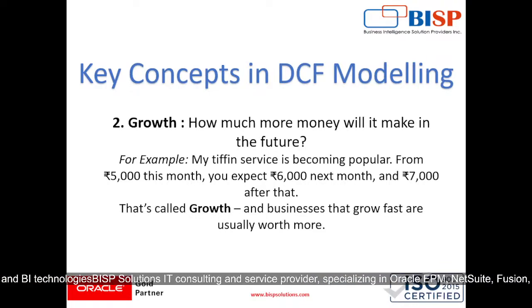So our second one is growth. How much more money will it make in the future? For example, my tiffin service is becoming popular: 5,000 rupees this month, and I am expecting 6,000 next month and 7,000 after that. That is called growth, and businesses that grow fast are usually worth more.